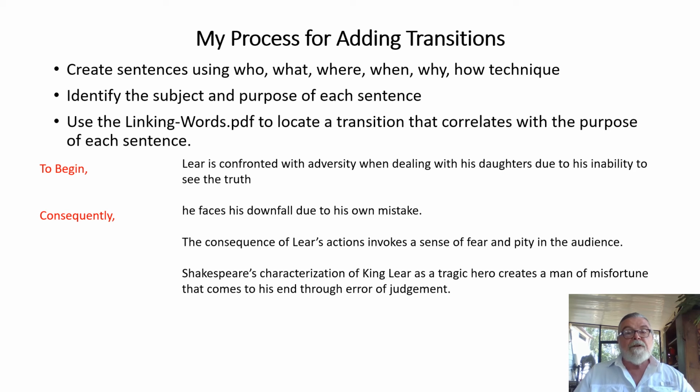The next one, the consequences of Lear's action invokes a sense of fear and pity in the audience. So I thought about it, so I began with my first sentence. Then we have a consequence. Now, what does it do? So these consequences, and I look through my charts and I see that it's the consequences of hamartia and nemesis. So I look at my chart again and I went through all the different words, plugged them into my sentence, read it out loud and said, hey, this one sounds pretty good. And I said, as a result. So due to what happened before, this is the result.